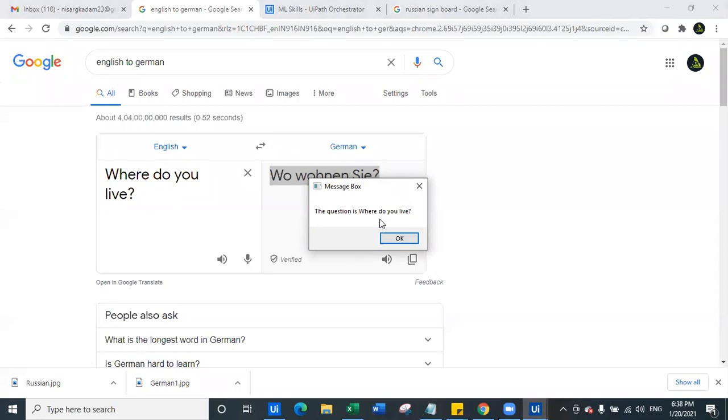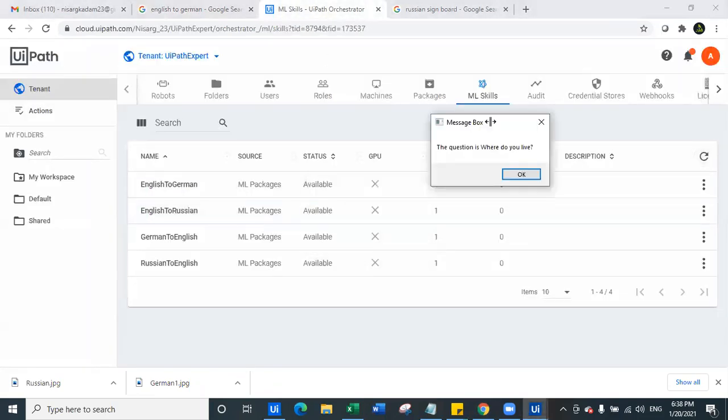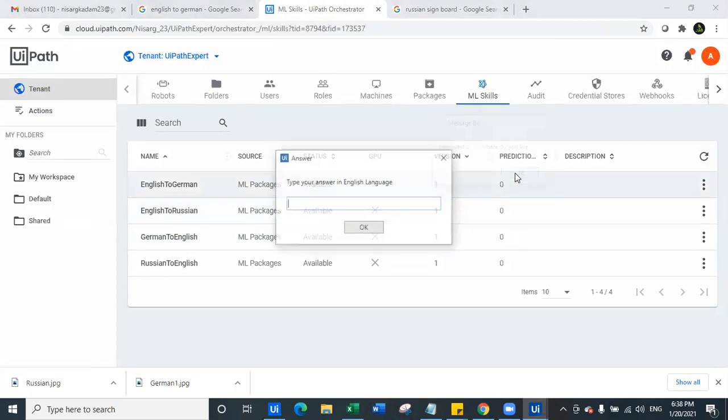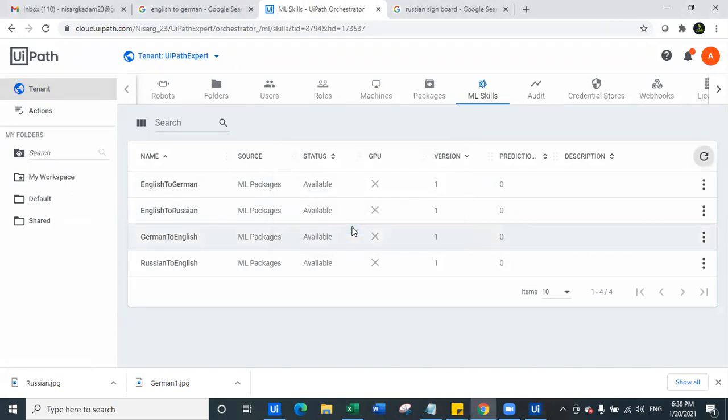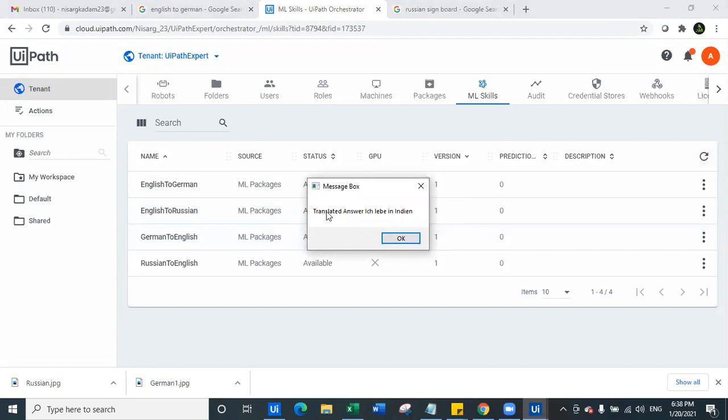Where do you live? So this translation happened with which model? This translation happened with the German to English model, which we used here. The German to English model translated the text that we entered in German. If you click OK again, it is asking you to type your answer. So I live in India. And if I click OK, it will again translate this English text to German. India is called Indien here. And I think Germany is called Deutschland in the German language. So this is how it is translated.